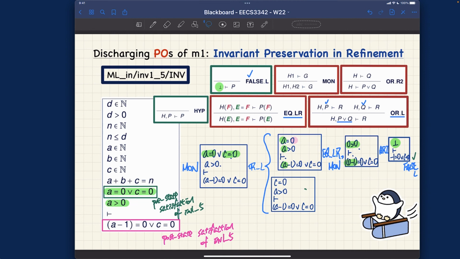Do we actually want to use the substitution? Let's see. C equals 0 over here, and actually we don't need to. Well, you can definitely try. You might be wondering, maybe I can replace every occurrence of C. You know what? That will actually work. I'll tell you why. I'll give you another alternative proof over here. You can definitely try to substitute C over here by 0. That means you're going to get 0 equals 0 over here. By simple arithmetic, that part over there is going to be true.